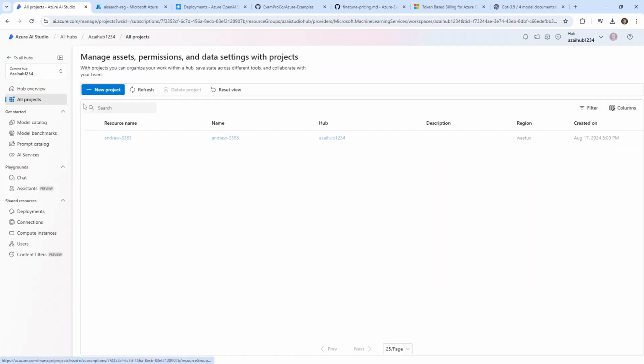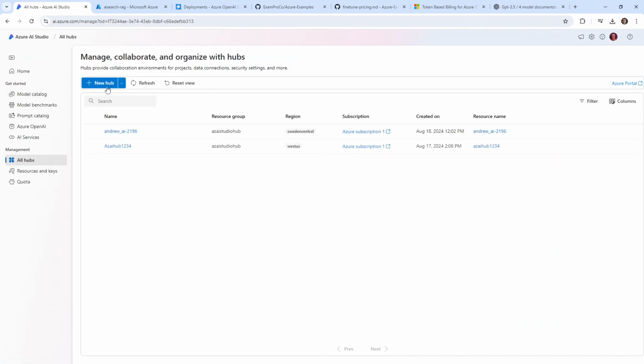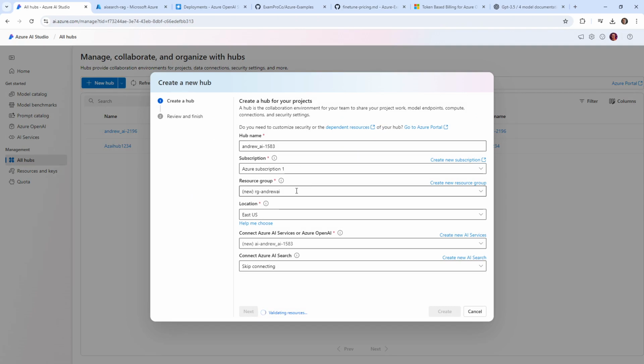And let's go back over to our hub and launch a hub that's in East US. Unless we already have one. And we don't have one. So I'm going to create a new hub. And I'm going to just put this, we'll make a new resource, or we'll put it in our RAG one because everything's being done here.